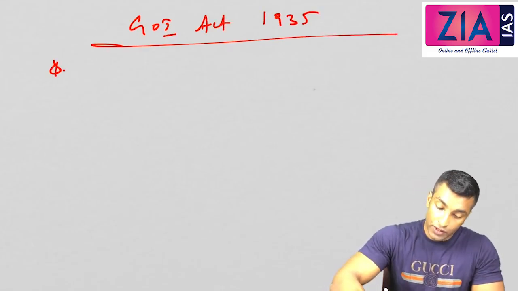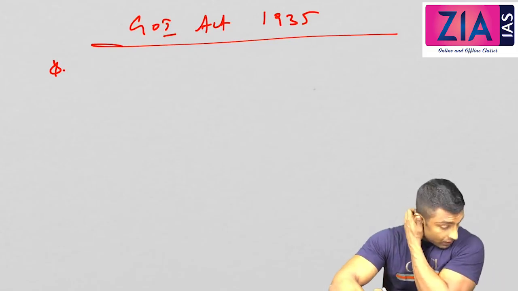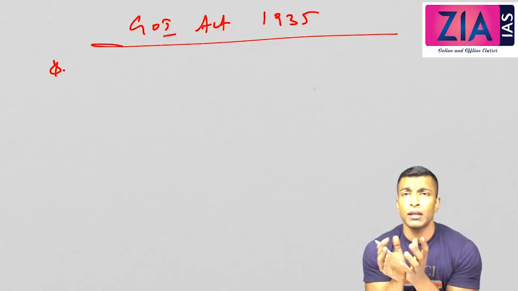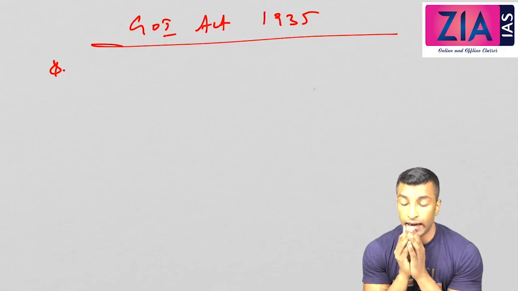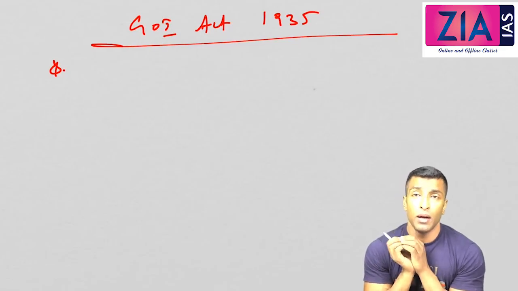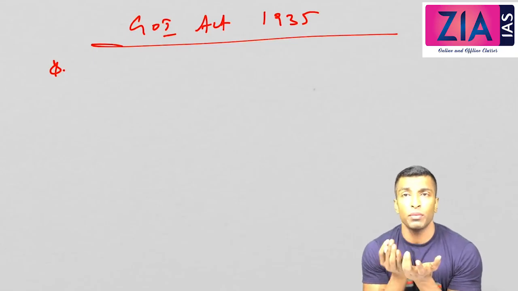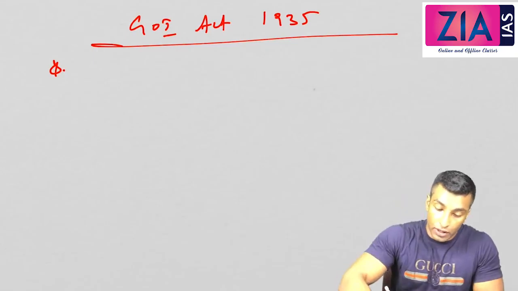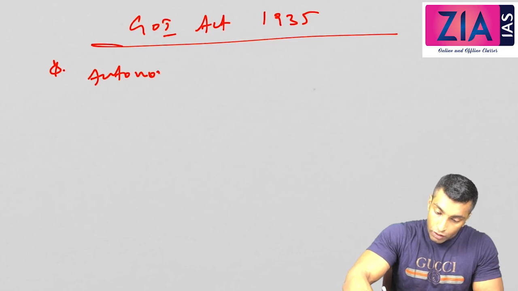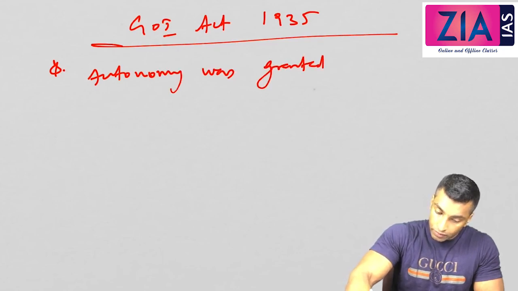Okay, now we will discuss the Government of India Act 1935. So what is the first provision? You will see the biggest devolution of power in the 1935 Government of India Act, and at the provincial level you will see more devolution of power. Actually, autonomy was granted at the provincial level. So the first point is autonomy was granted at the provincial level.